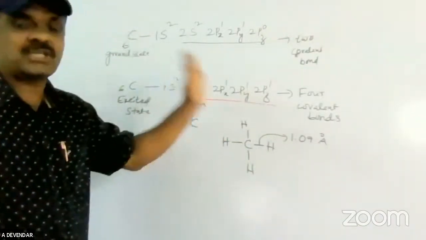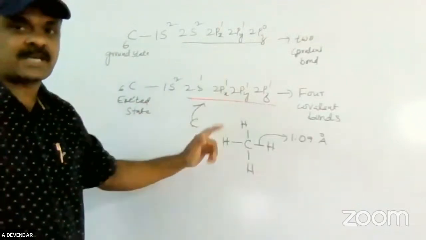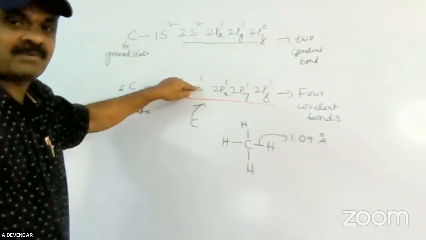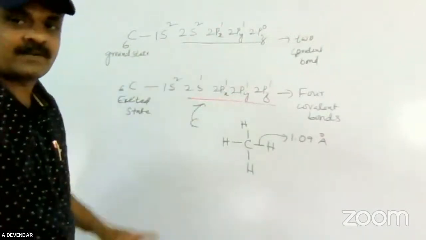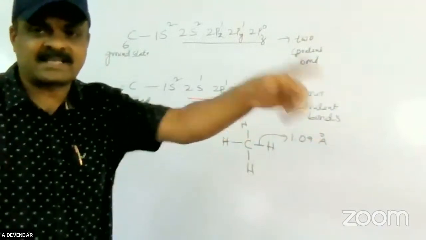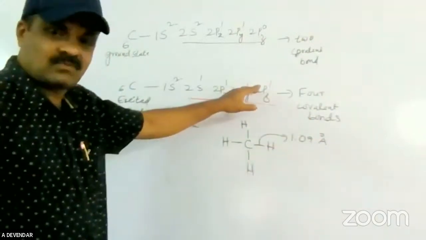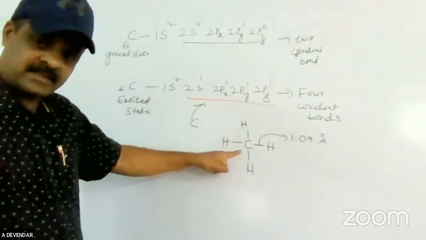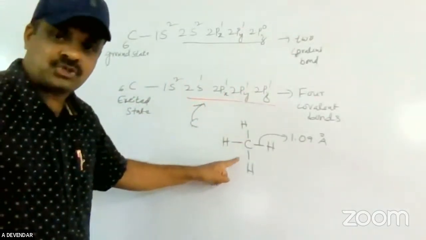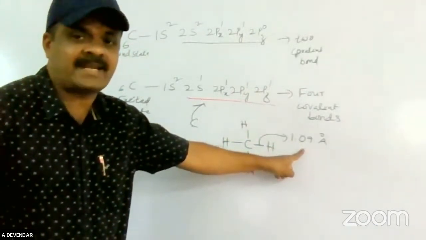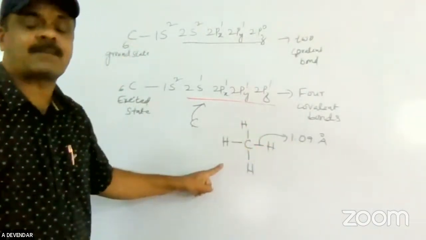That means unshared orbitals with unpaired electrons are there. But one electron belongs to the s orbital, which is spherical, and three belong to the dumbbell p orbitals. The physical and chemical properties would differ because of this. But in the methane molecule, carbon is showing all equivalent bonds only, with 1.09 angstroms for carbon-hydrogen.